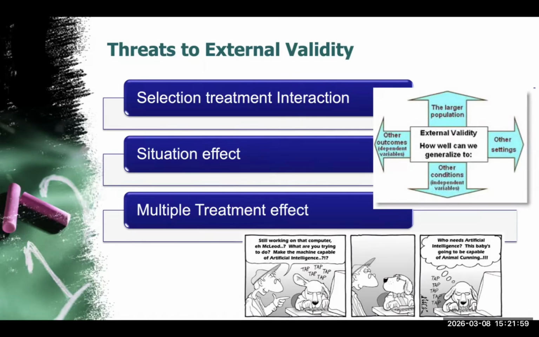For example, if a health program is tested in an urban community with high literacy levels, the same program might not produce the same results in a rural area with lower literacy. Another factor is the situation effect. The context or environment of the study may be unique. For instance, a pilot program may succeed because it had highly trained health workers, better facilities, or more advanced technology. When a program is implemented elsewhere with fewer resources, the result might be different.